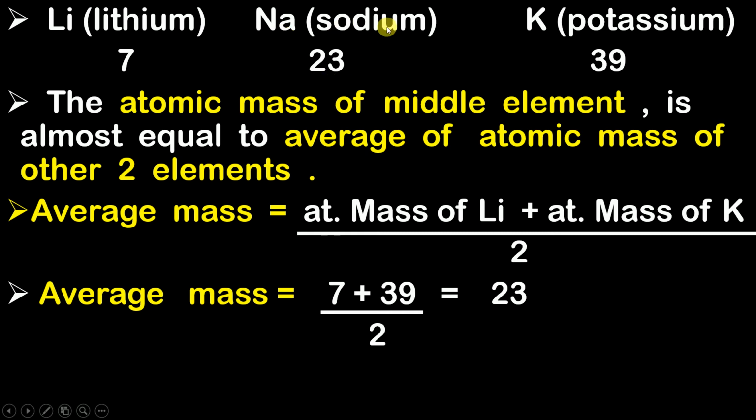Now try to read this law again. It says that the atomic mass of the middle element, sodium, is almost equal to the average of the atomic mass of lithium and potassium, which are the other two elements. So I hope you have understood what I am trying to tell over here. And if you have still not understood, then let us consider one more example.